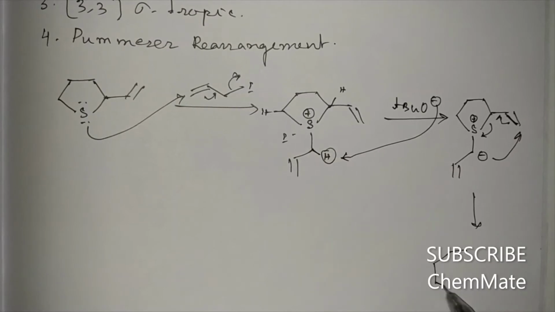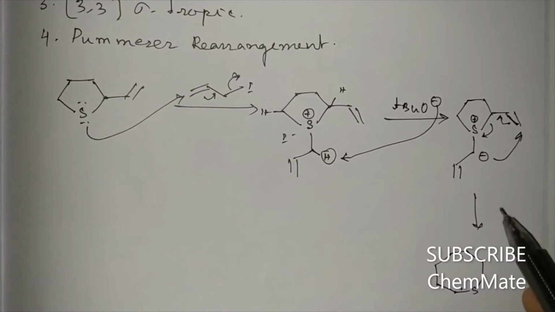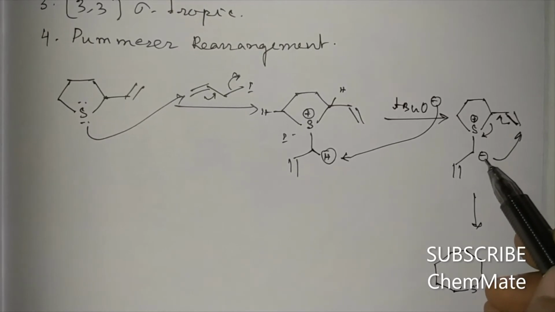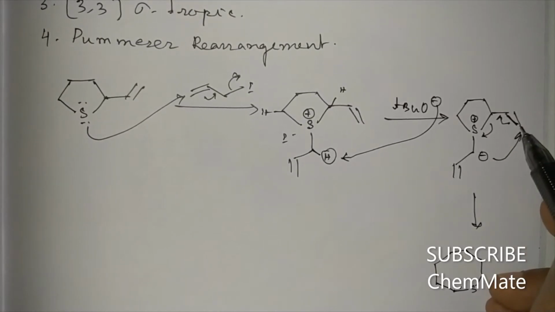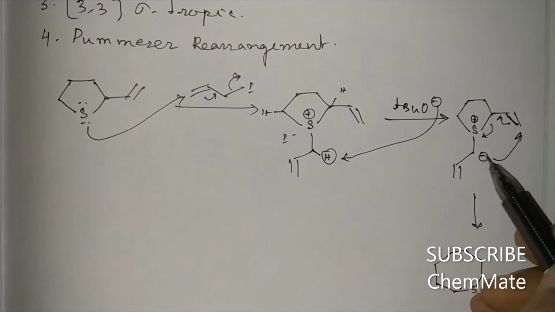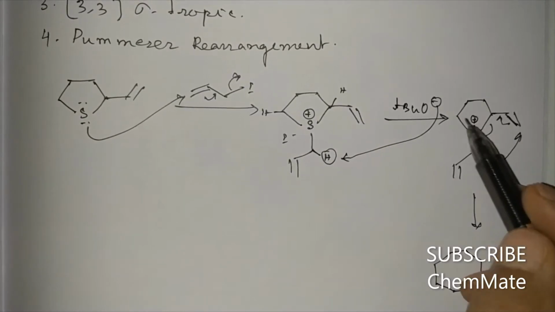So the product is here. You can see that if it attacks here, then an 8-membered ring will be formed: 1 2 3 4 5 6 7 8.